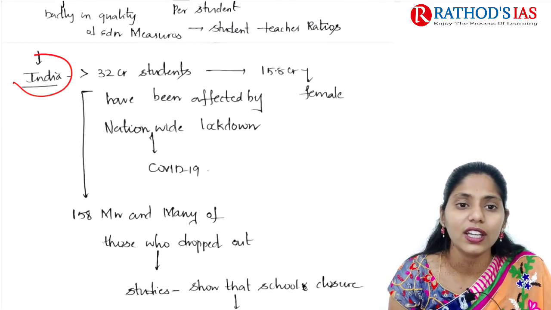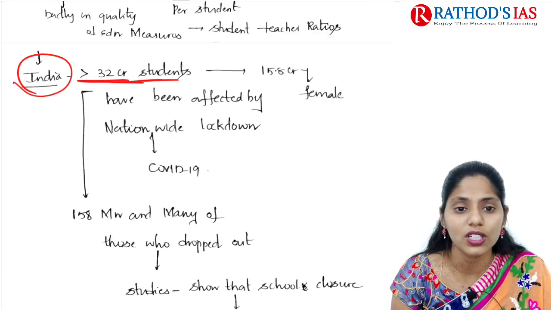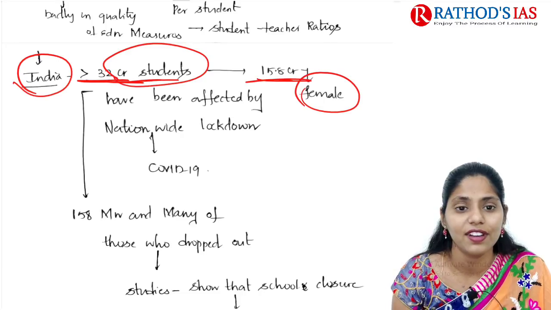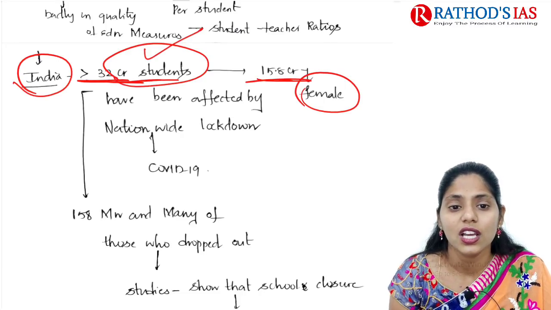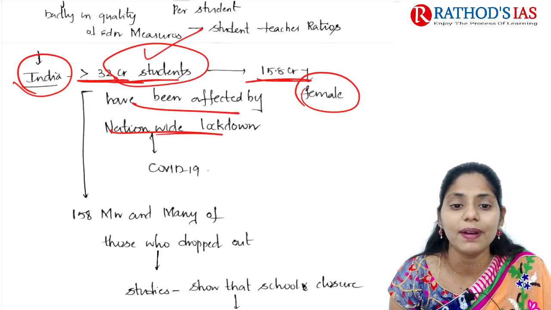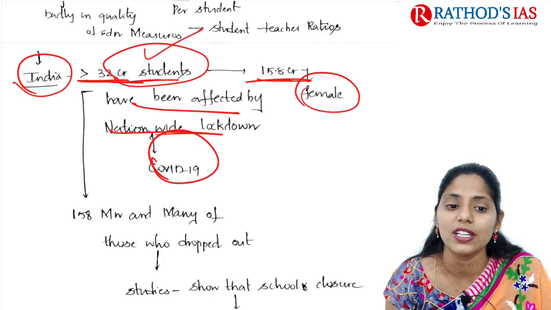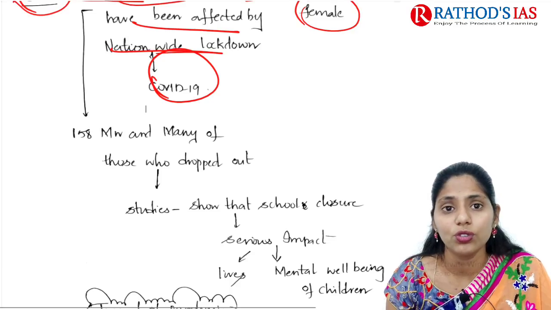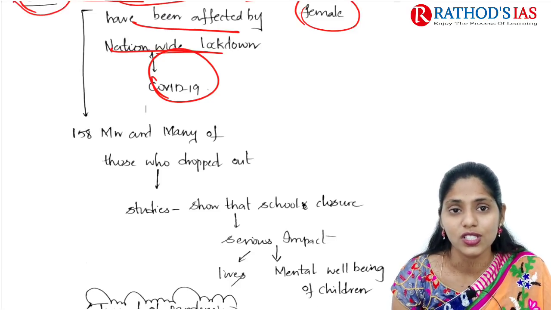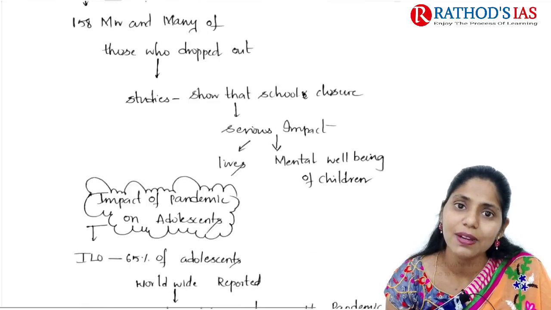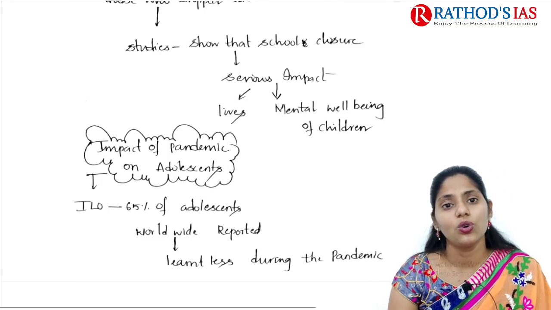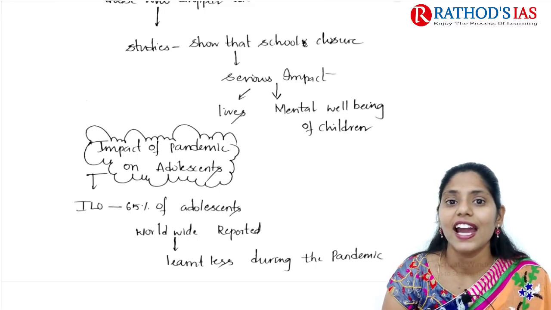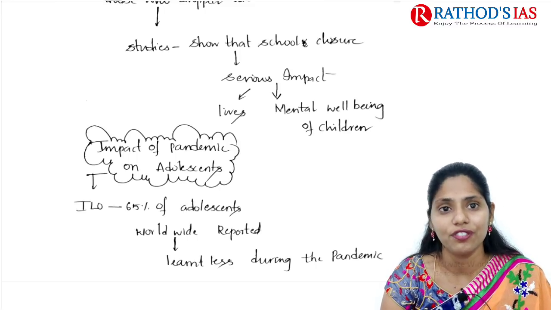In India, there are more than 32 crore students, out of which 15.8 crore are female, and these 32 crore students have been affected nationwide by the lockdown because of COVID-19. Next, 158 million, many of whom have dropped out of school or education. Studies say that school closures have a severe impact on the lives and mental well-being of children.